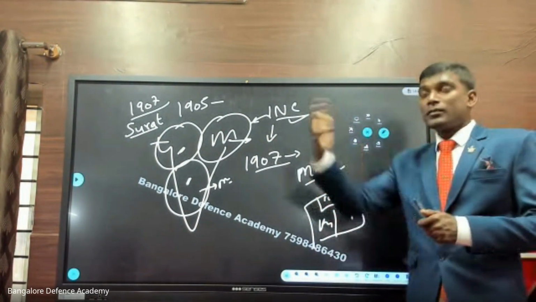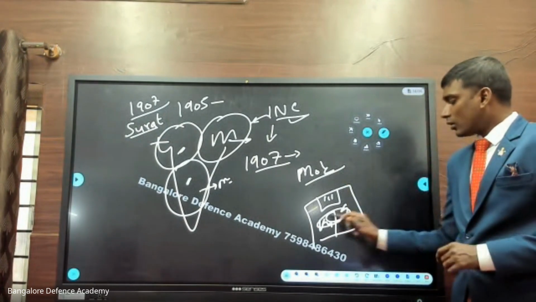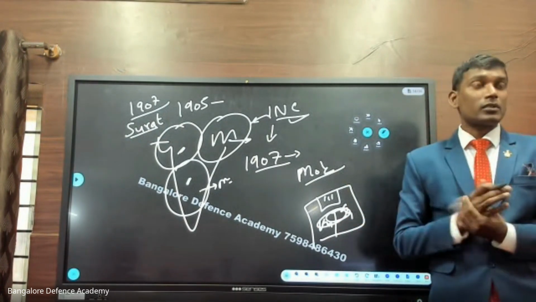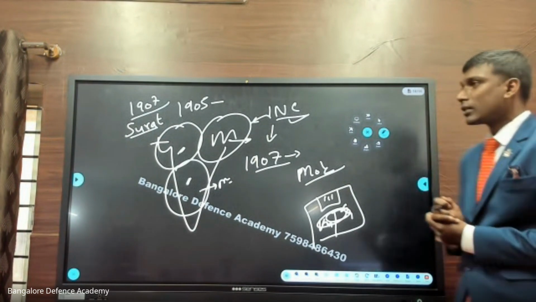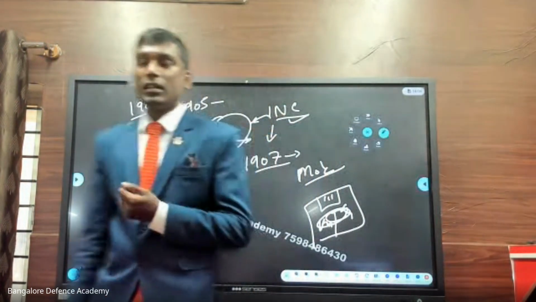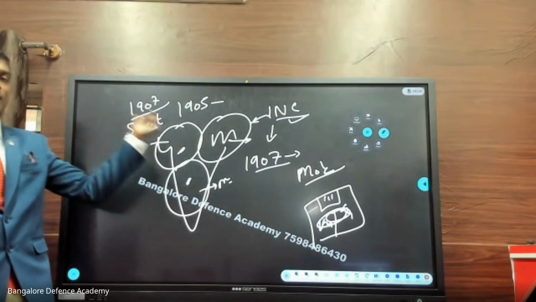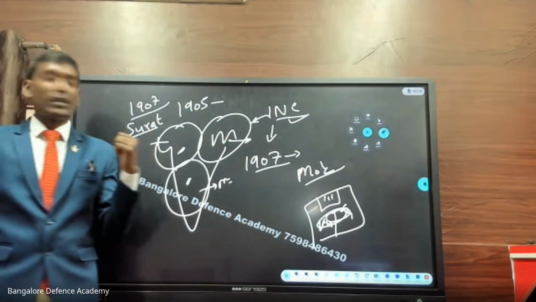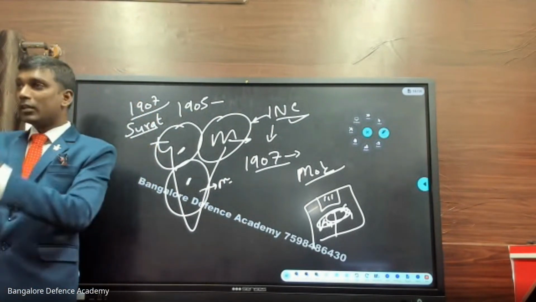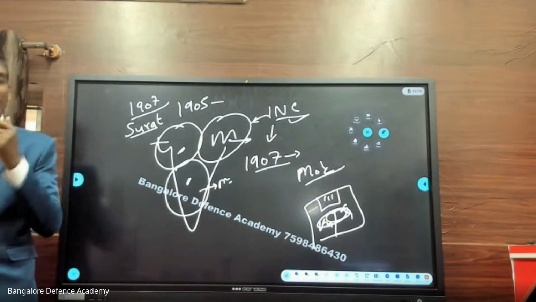It fell on him and he was insulted. So the supporters of Firoz Shah Mehta got angry and there was a fight among all these people. All these Indian National Congress members started fighting with each other and there was a problem. There was no confidence in the leadership of the Indian National Congress. So in the 1907 Surat meeting, it was decided that from today, there will be two Congresses. One will be called moderates, another will be called extremists.